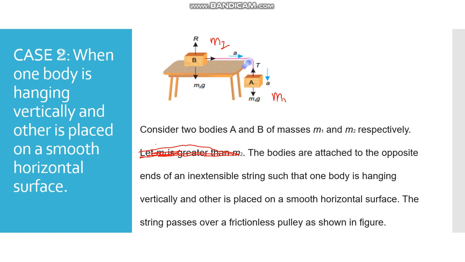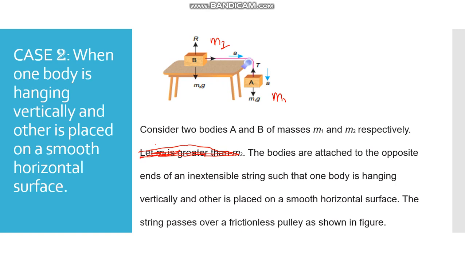So very simple. We have considered two bodies A and B. The mass of body A is m1, the mass of body B is m2, and both the bodies are attached to the ends of an inextensible string. You can see this purple line, this is the string, and both these bodies are attached to its ends. One is placed vertically and the other is on a smooth horizontal surface.